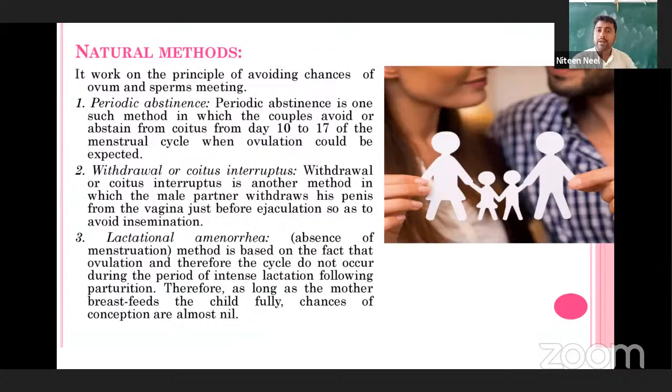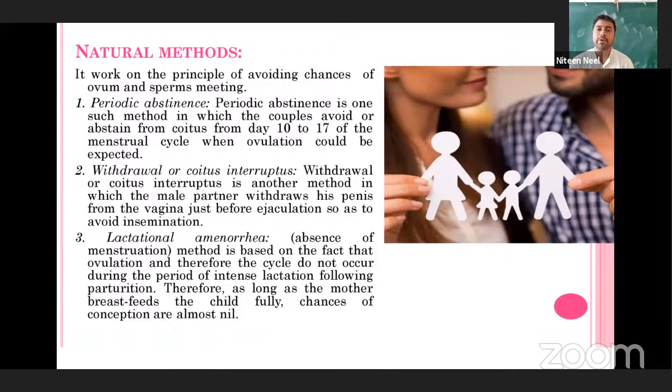So during that time, if intercourse happens, there is no chance for the fusion of the male and female gametes. Even if fusion happens, there is no pregnancy or implantation.